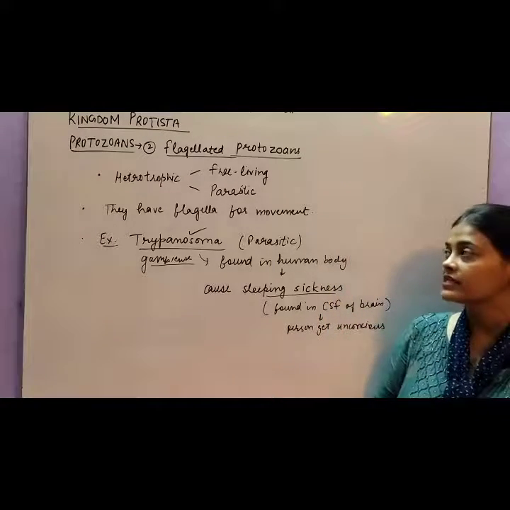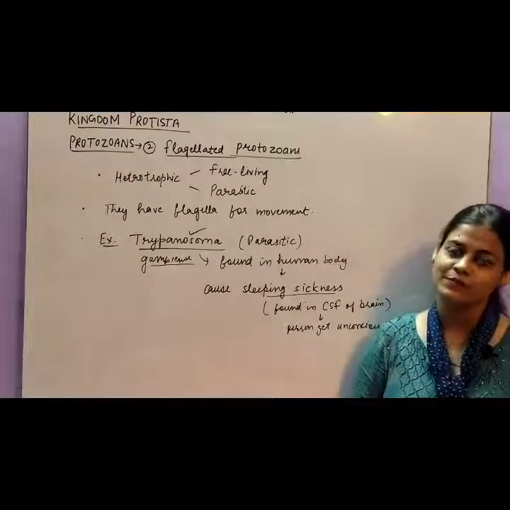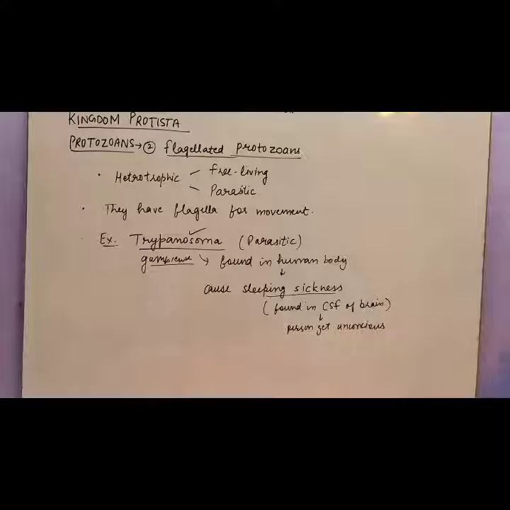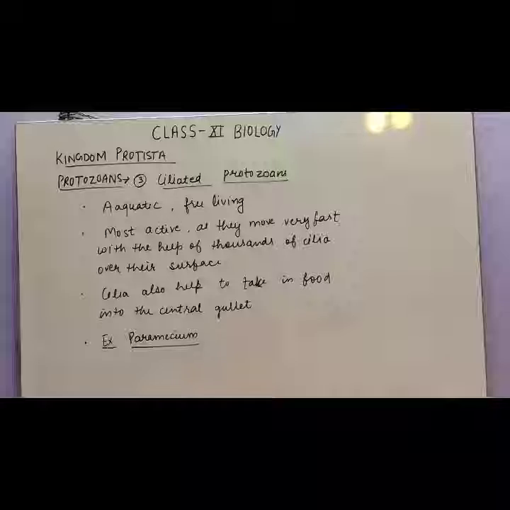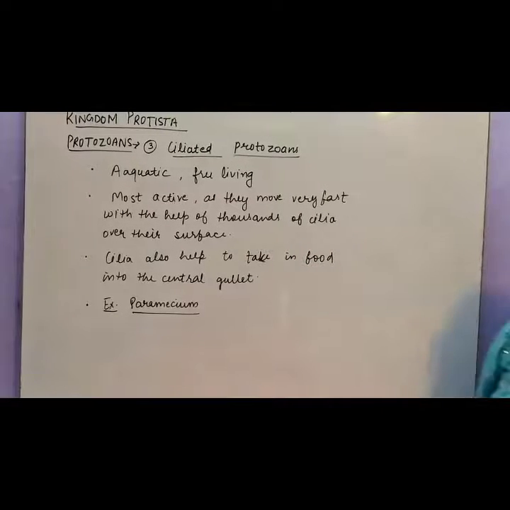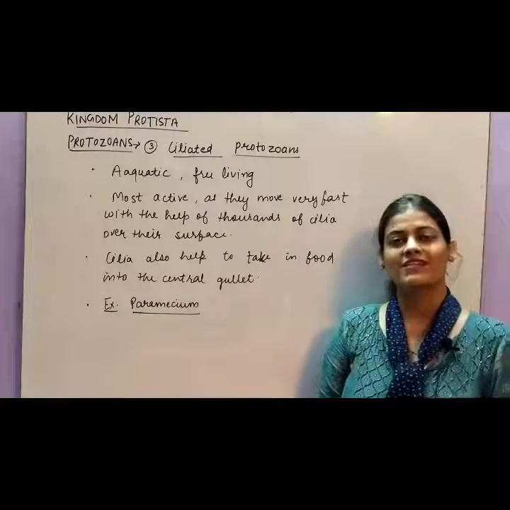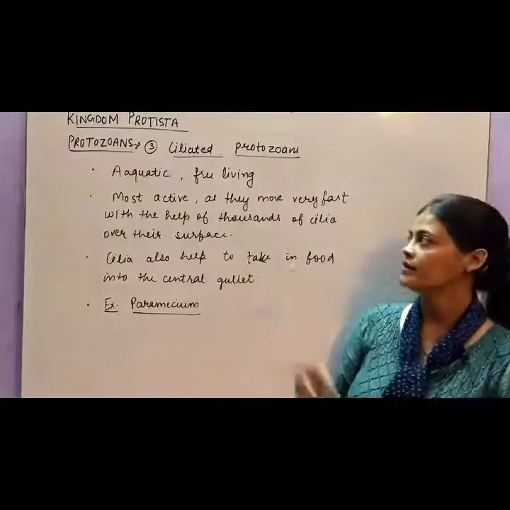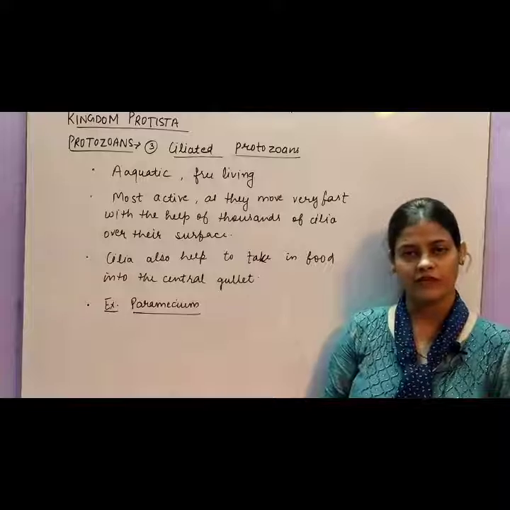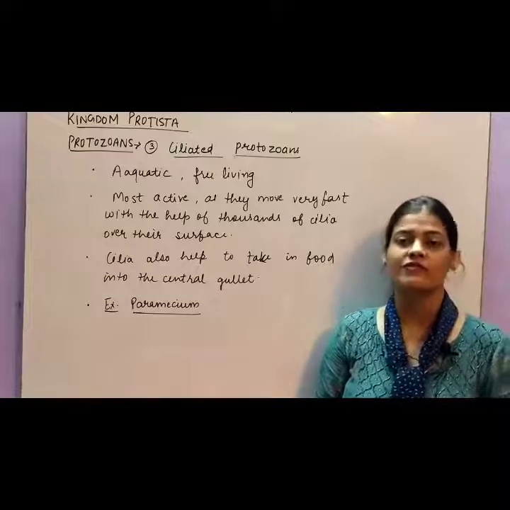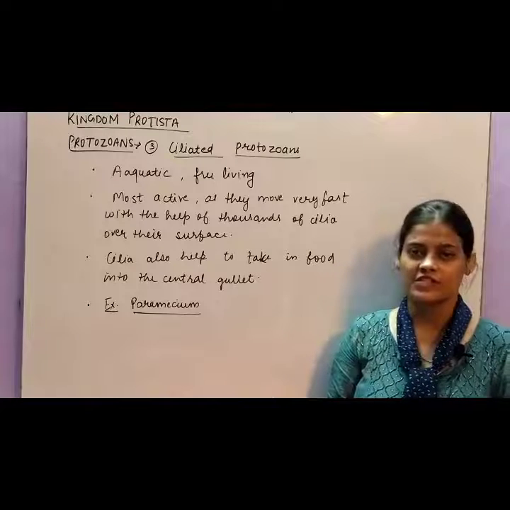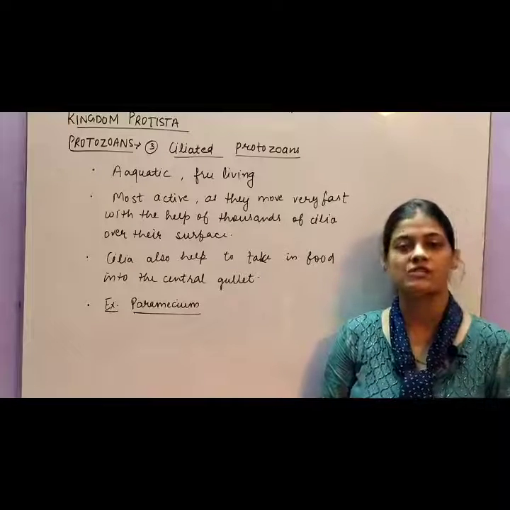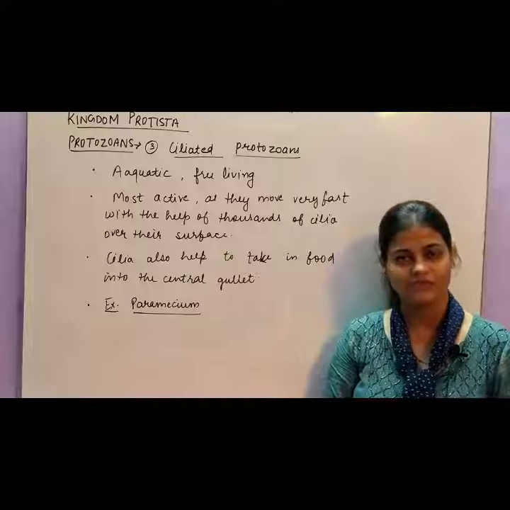So let's see the next protozoan, that is the ciliated protozoan. These are aquatic and free living, and these are the most active type of protozoan because they have thousands of cilia over their surface which help in the movement of such organisms.